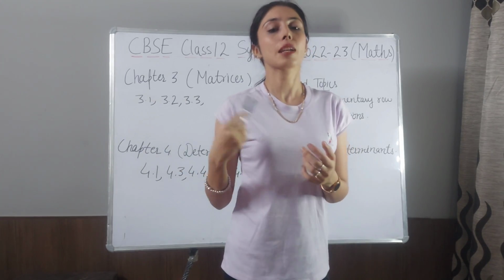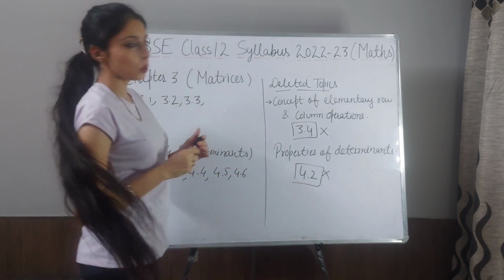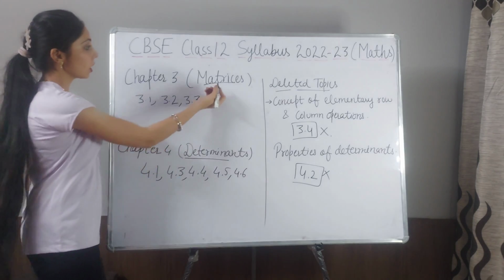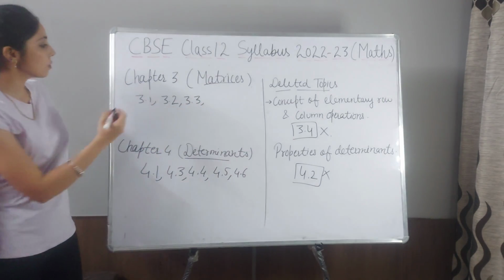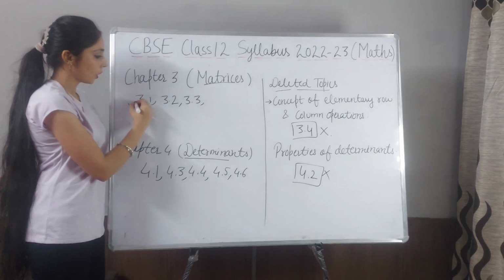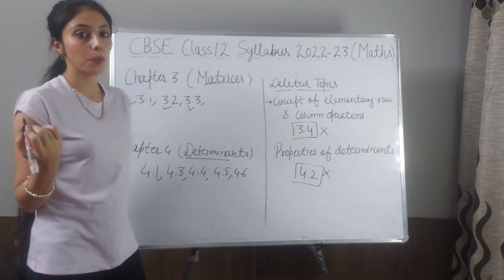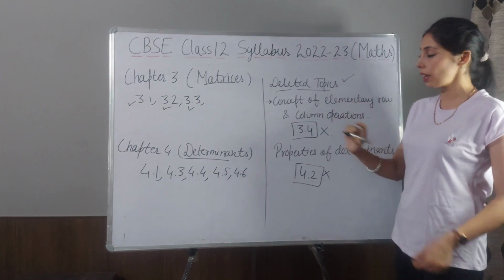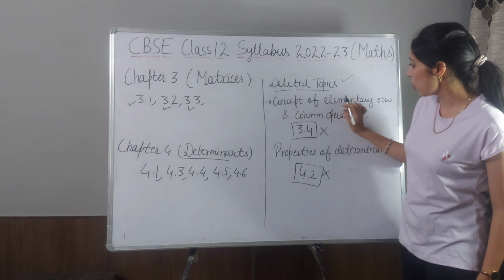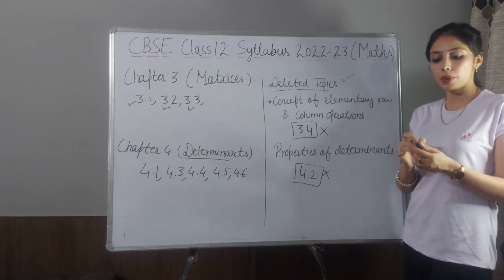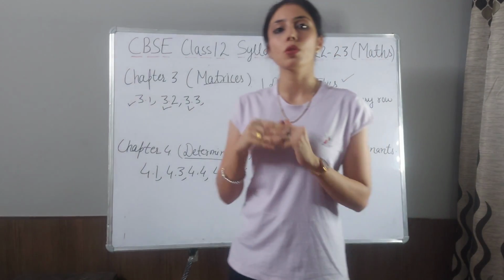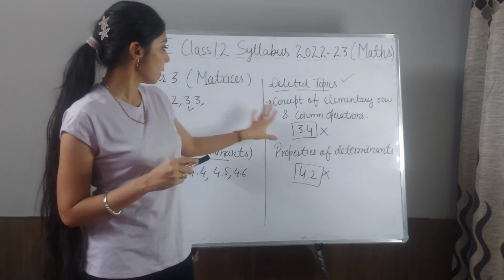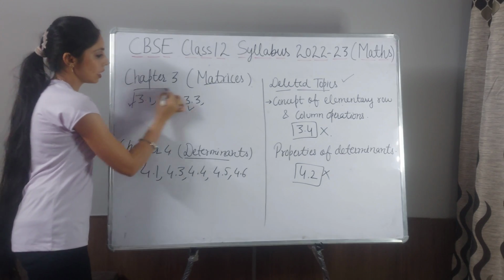So let's discuss unit 2. In unit 2 there are 2 chapters. Chapter number 3 matrices and chapter number 4 determinants. In the chapter matrices you have to only do exercise 3.1, 3.2 and 3.3. Now let's discuss the deleted topics. First one is the concept of elementary row and column operation. That means you don't have to do exercise 3.4. From the matrix topic you only have to do these 3 exercises.